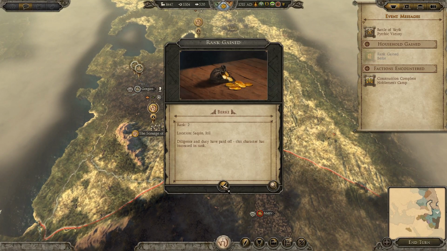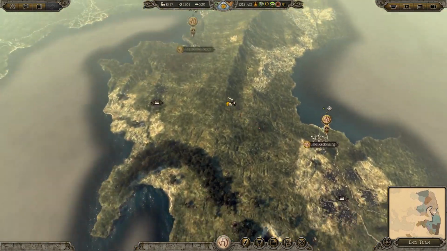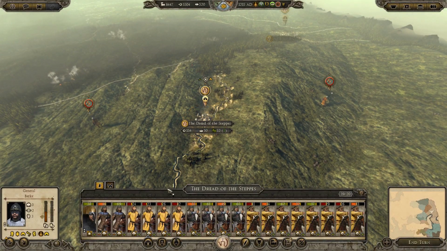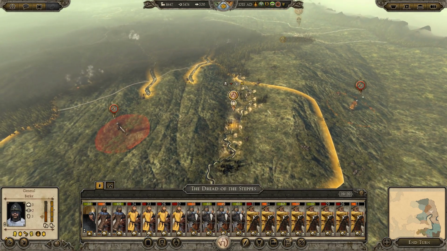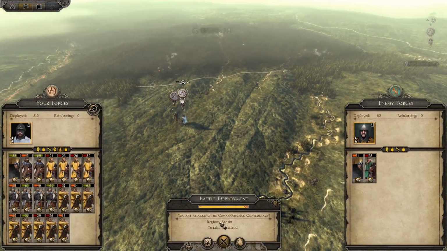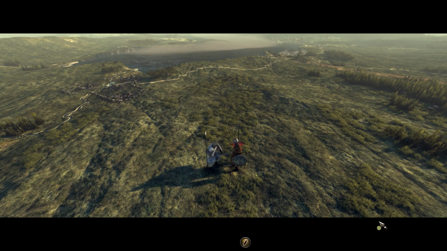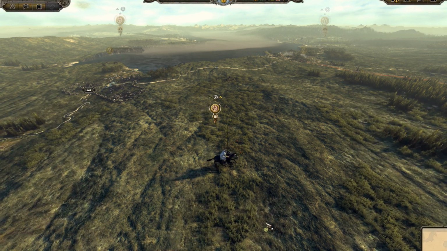Alright, rank for Berke. Yeah, he deserves it after that battle. Pyrrhic victory. My goodness. That was very tough. So we're missing one of our horse archer units. I think we can actually hit one of these, though. Yeah, we can hit this one, so let's go ahead and destroy them. And just auto-resolve that. And that's one of the armies defeated. 2% replenishment, sure.